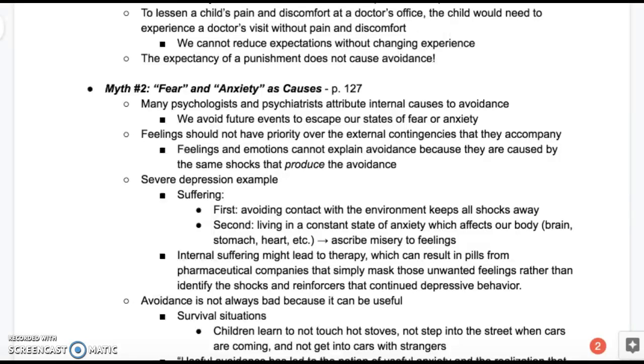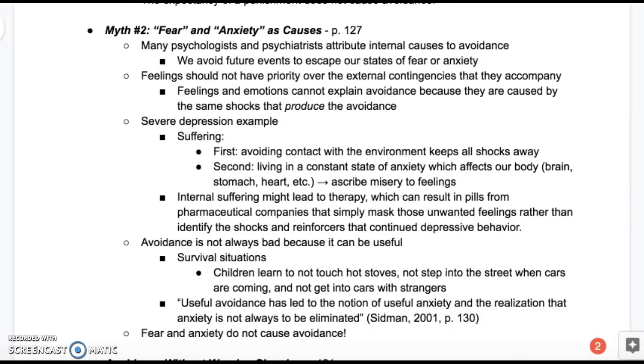Sidman discusses an example with having severe depression and suffering. There is an avoidance of contact with the environment, so they're just avoiding any sort of stimulus that might cause them fear or anxiety. And then living in this constant state of anxiety affects our body as a whole, but people typically ascribe misery to just those feelings of fear and anxiety.